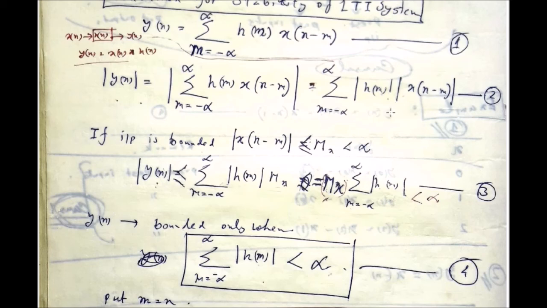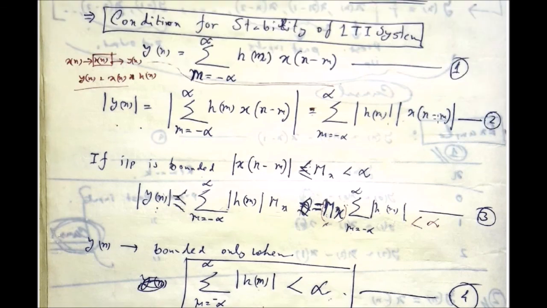It is applied here. See that the modulus of this whole thing, h(m) multiplied by x(n minus m), should be equal to the modulus of h(m) multiplied by the modulus of x(n minus m). Okay, which is implied here. Now we already know that this modulus of x(n minus m) is a delayed version. Nothing to worry about: if you delay the signal, there is no effect on the amplitude.